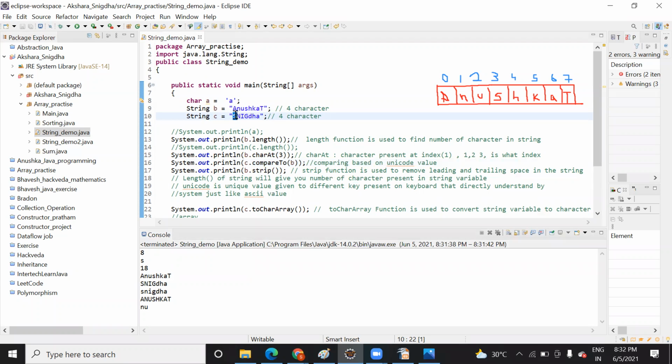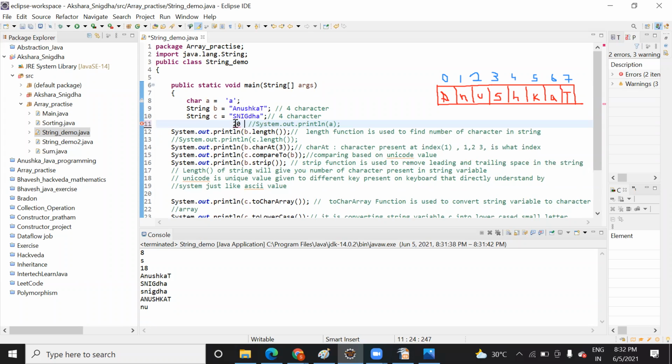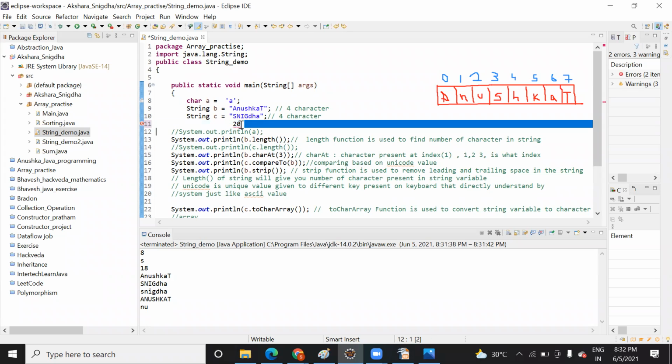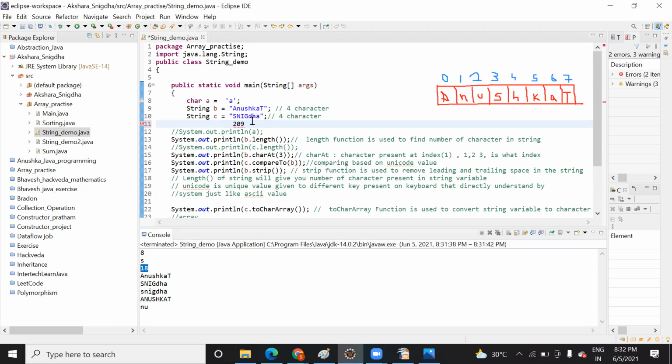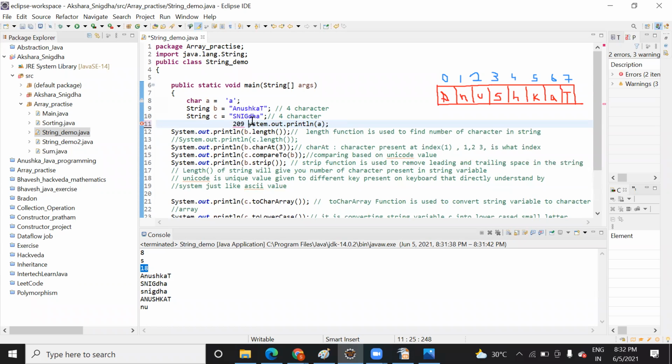Suppose A minus S, for example, I'm taking some value, is 2. Then N minus N is suppose 0. Here U minus S is suppose N. When you sum all this value, you will get this one. So it is something like that.